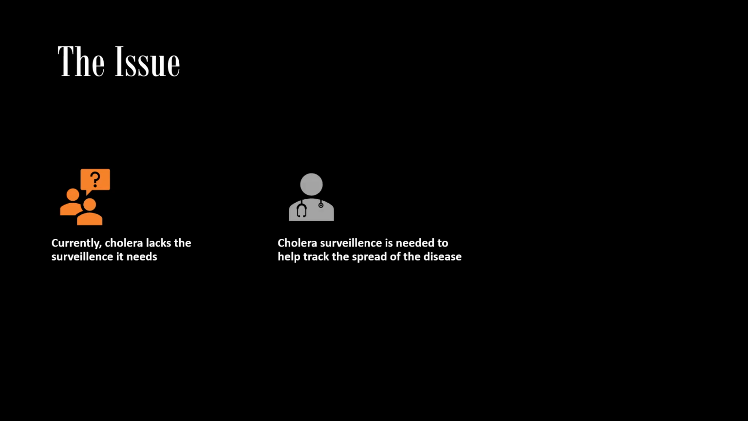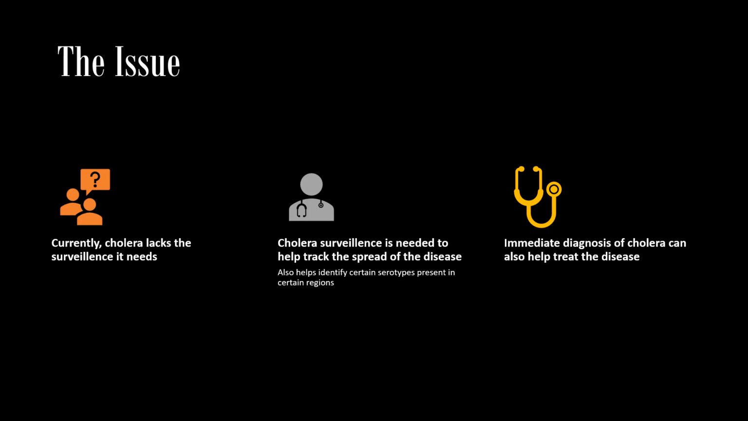As of right now, the surveillance for cholera is insufficient. Surveillance can help us track cholera and its various serotypes, or strains, and understanding this can allow us to put into place better preventative measures. Surveillance can also allow us to give treatments to communities already affected, minimizing the global burden.